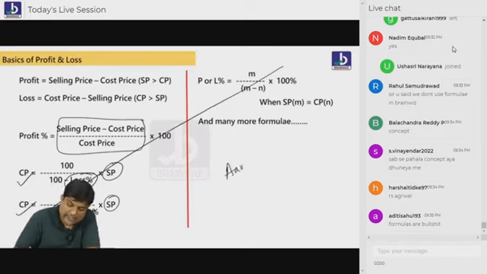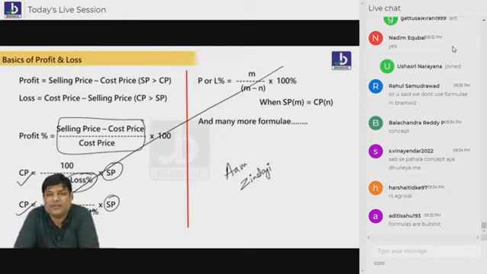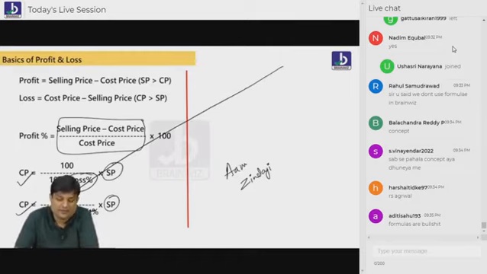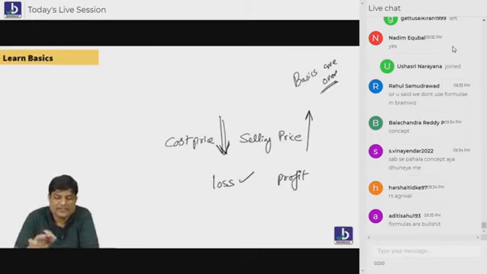Are you understanding, everybody? We are not interested in all these things. Try to understand that. What we are interested in? We are interested in only this thing. What is that? Two things. Cost price, selling price.